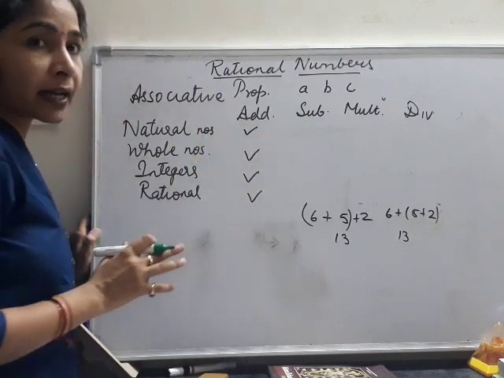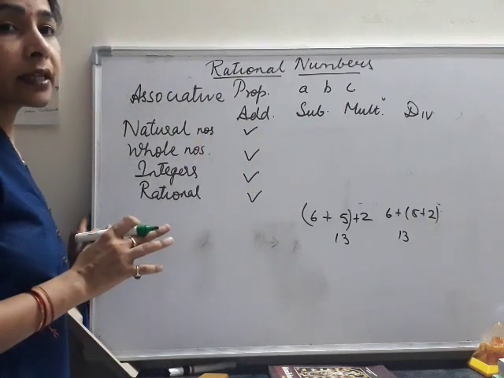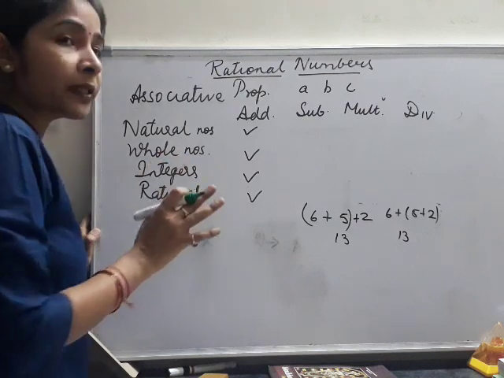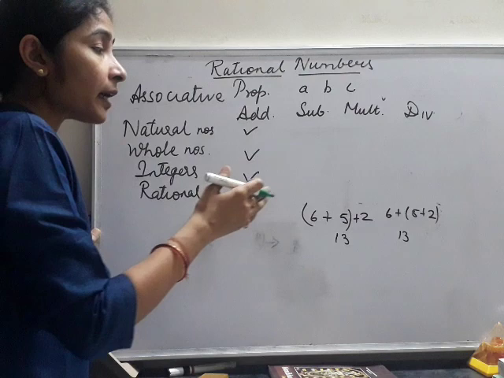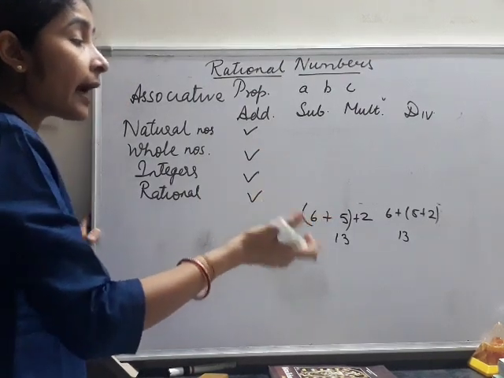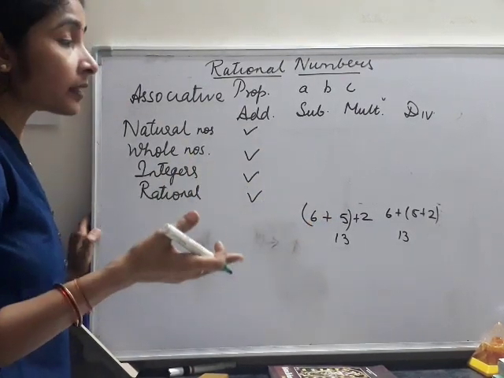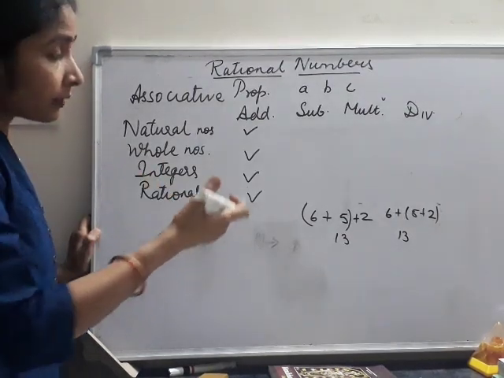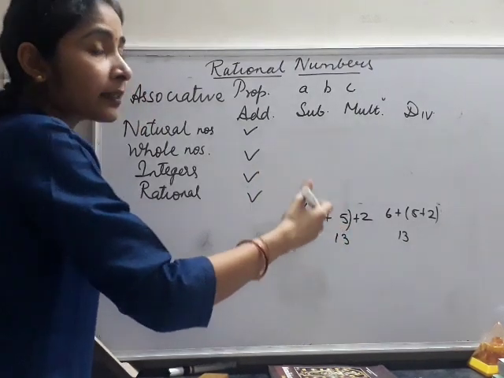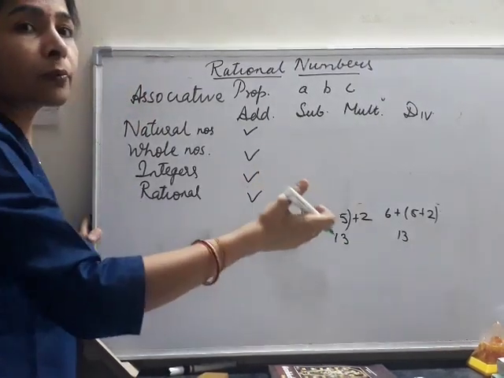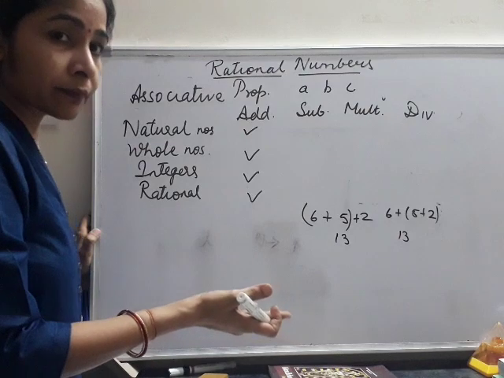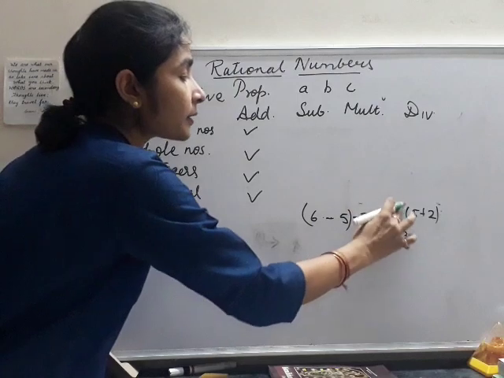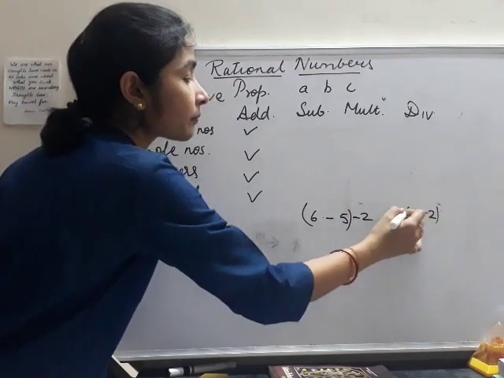Now in case of subtraction, is it possible that we get the same answer? It is not possible. So in case of subtraction, this property does not hold. If we first subtract 5 minus 2, that gives us 3, and then subtract that from 6, we get the answer 3. But when we do 6 minus 5, that is 1, and then subtract 2 from it, we get minus 1.